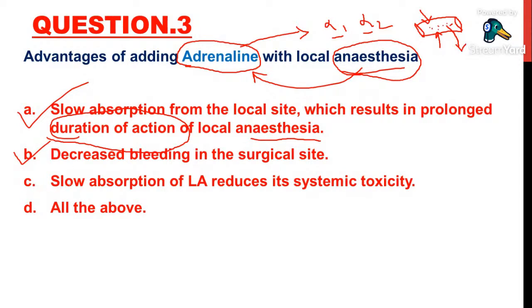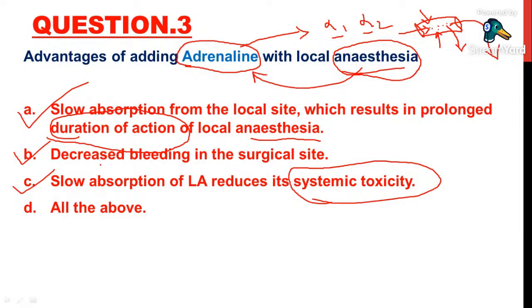And the third advantage is it will slow the absorption of local anesthesia, which reduces systemic toxicity. See, when local anesthesia is given, if it enters into the circulation through the blood vessels, it may cause systemic actions, it may cause systemic toxicity. So, due to the vasoconstriction, it will not allow the local anesthesia to enter into the other tissues. That is also one advantage with adrenaline when it is added along with local anesthesia. So this is the third advantage.